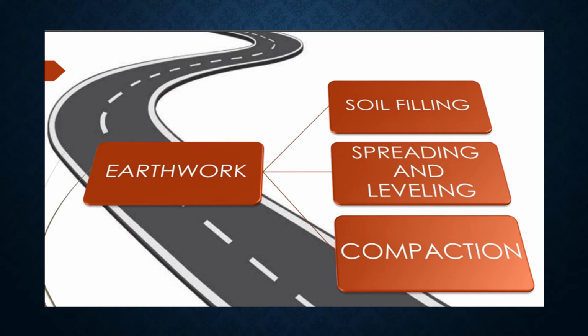The first stage of construction is earthwork. Earthwork involves soil filling, spreading and leveling and compaction work, clearing and grubbing to remove the vegetation roots and other organic matter along the alignment up to the bottom width of the embankment and the side drains. Recompaction of the ground that supports the embankment to the specified density. Selected soil is spread and compacted in layers to form the embankment as specified. Selected soil is spread and compacted in layers to form the subgrade.